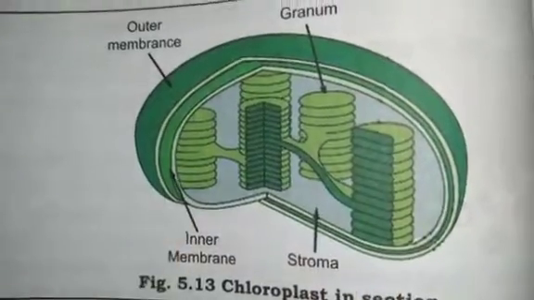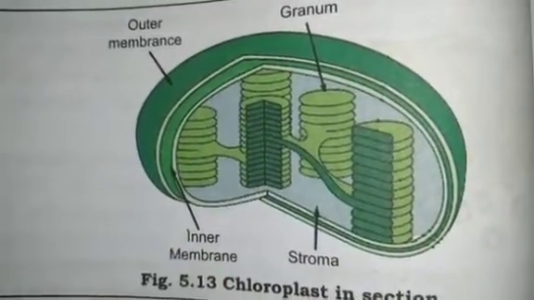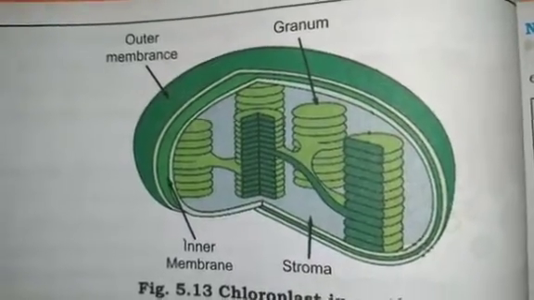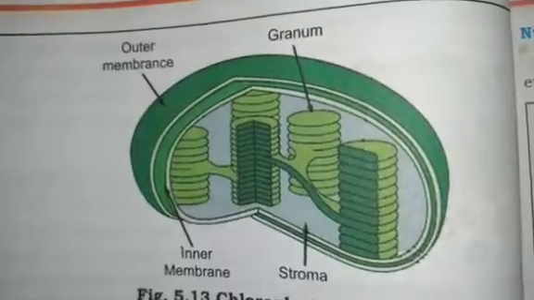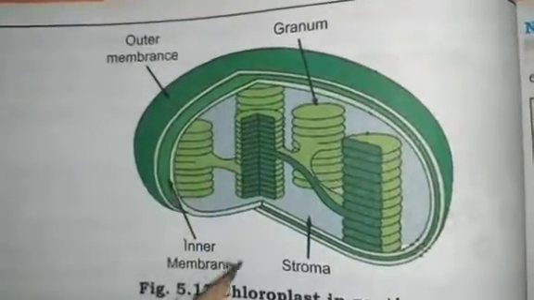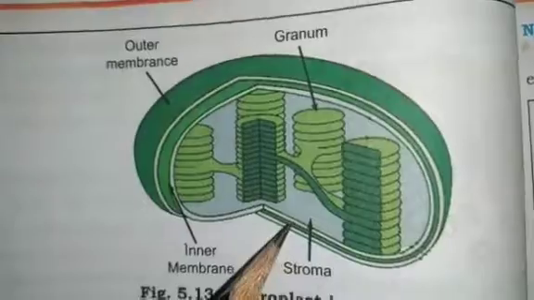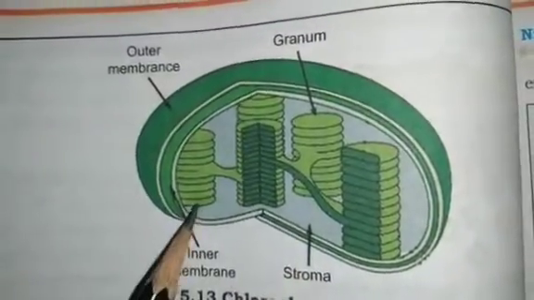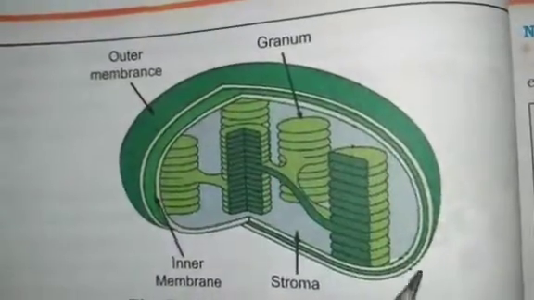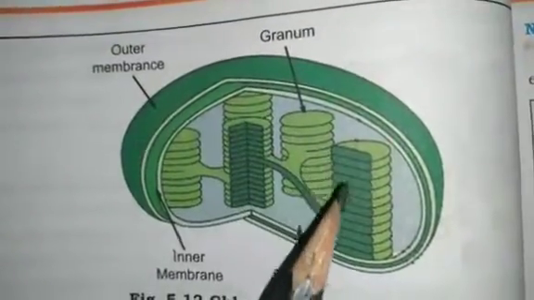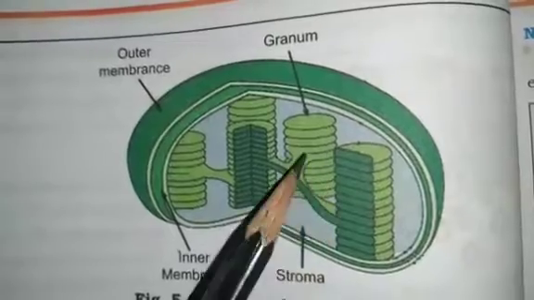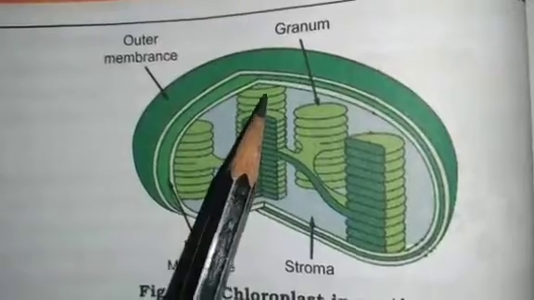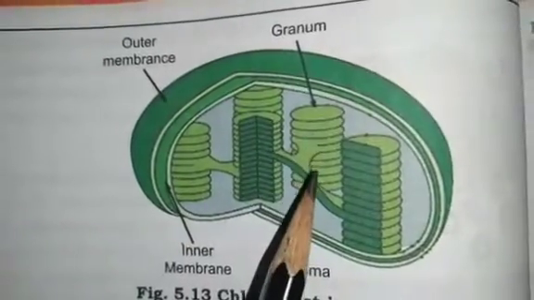The internal organization of the chloroplast consists of numerous membrane layers embedded in a fluid called the stroma. In the stroma, these membrane layers are present. The fluid is called stroma, and the layers stacked one on the other are called granum. Each layer is called a thylakoid.